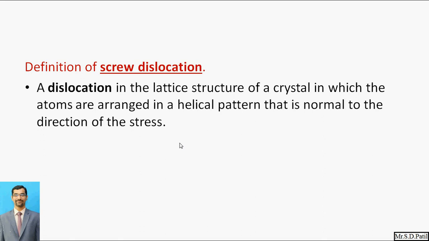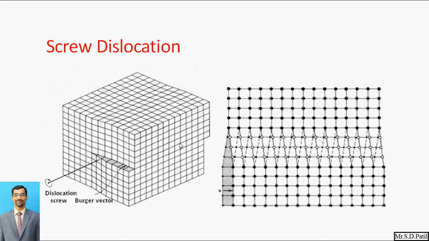Basically all the atoms are arranged in a helical pattern, and when that lattice structure gets disturbed or dislocated, the defect that occurs is called a screw dislocation.